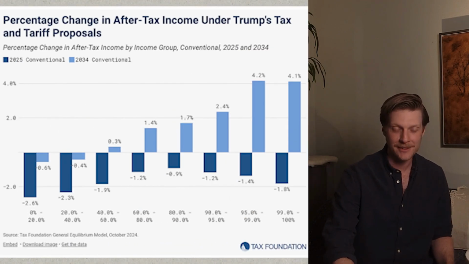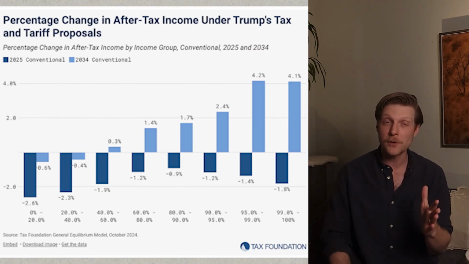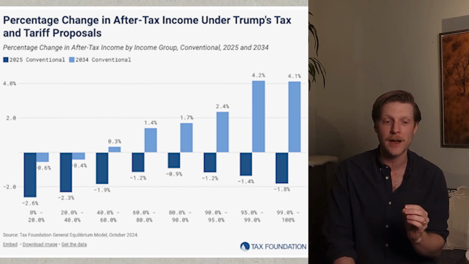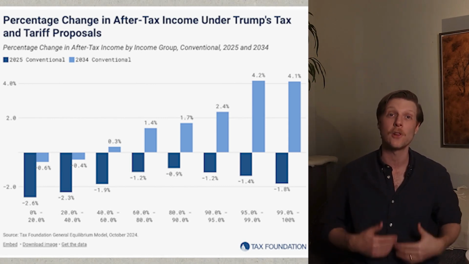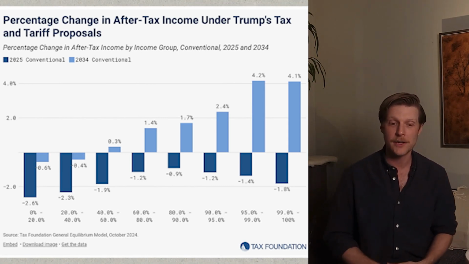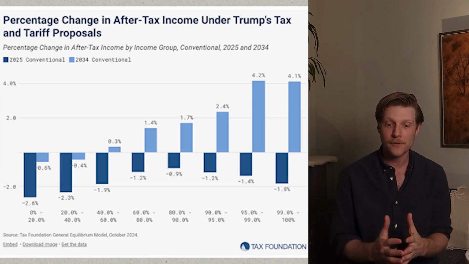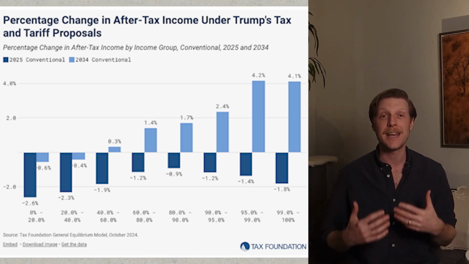Taking the upsides from the tax cuts on one hand and the downsides of the tariffs on the other, who's going to be a net benefiter and who's going to be a net loser from these two policies? There's a couple different ways we can analyze this. First, we can look at average income levels and how they are affected on the whole. So this chart right here shows exactly that. There are two bars here. The dark blue shows the immediate effect in 2025, and the light blue shows the long-term effect 10 years out in 2034.